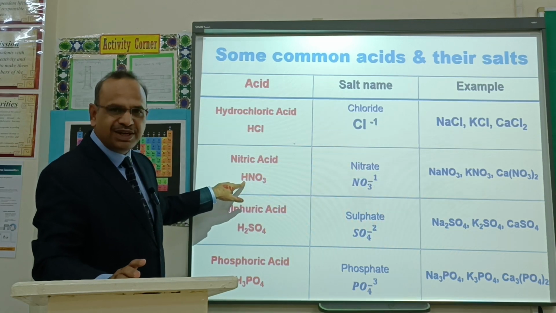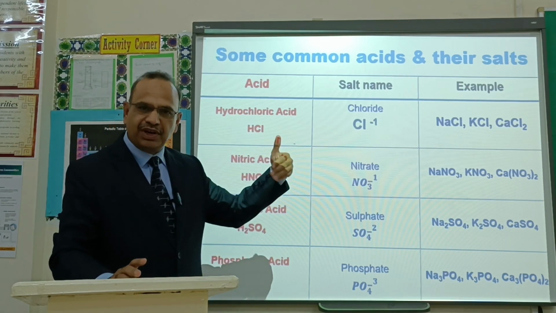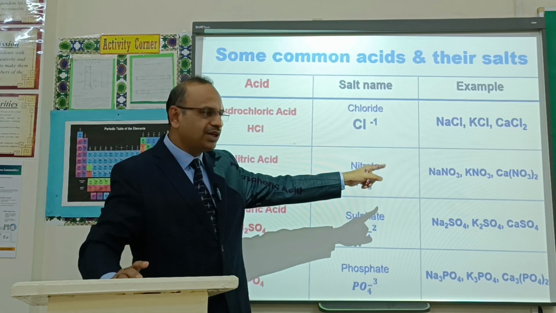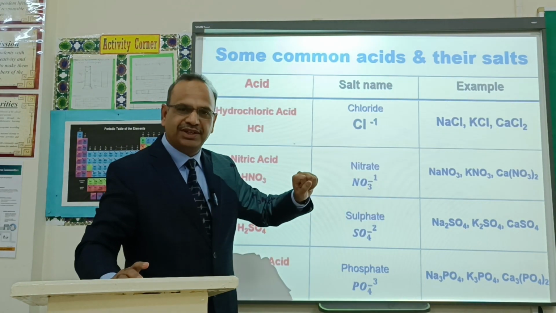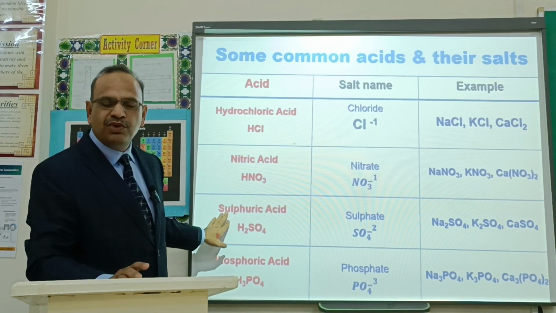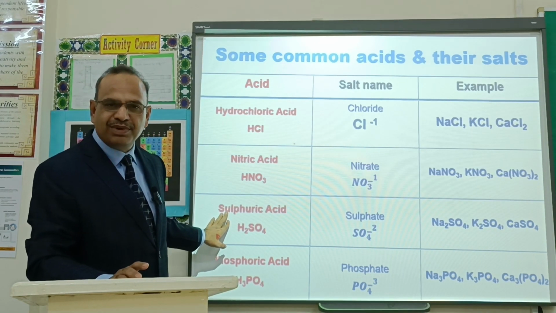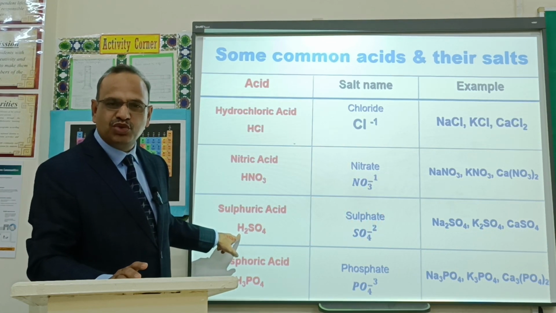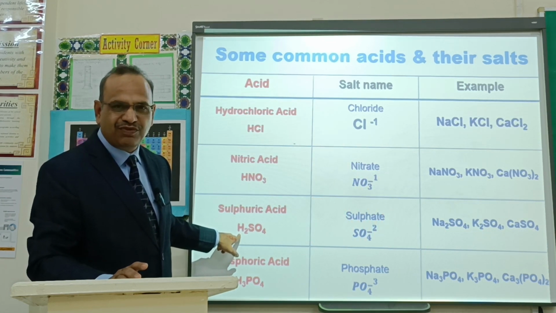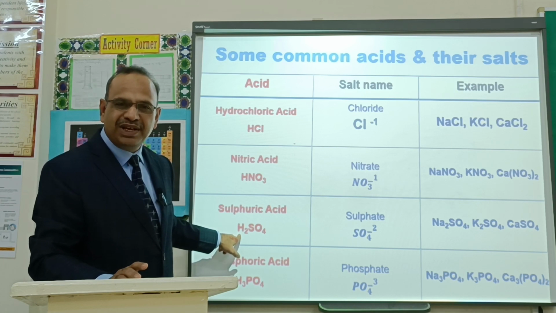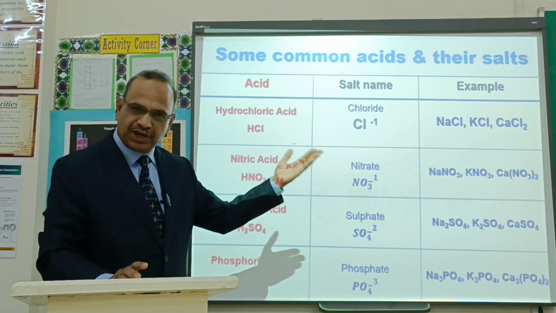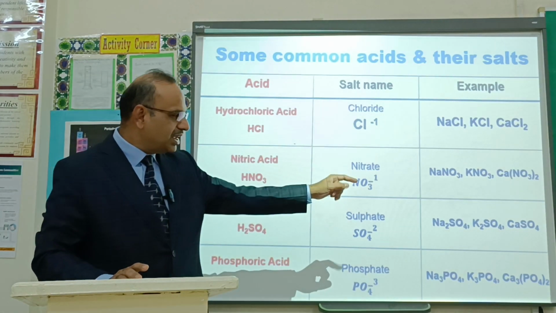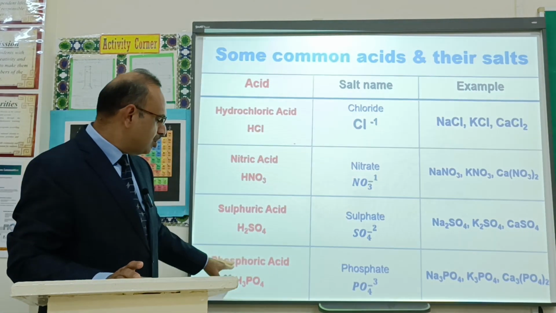If its H is replaced, it will give nitrate, like sodium nitrate, potassium nitrate, calcium nitrate. Sulfuric acid is another famous acid. When its H is replaced with sodium, sodium sulfate is formed. When replaced with potassium, potassium sulfate is formed. When replaced with calcium, calcium sulfate is formed.